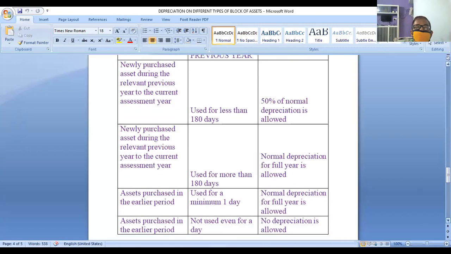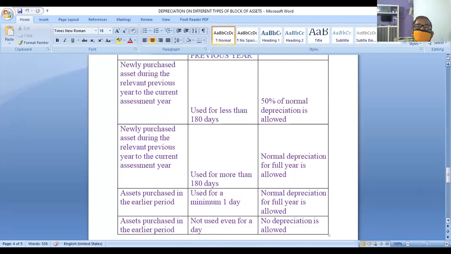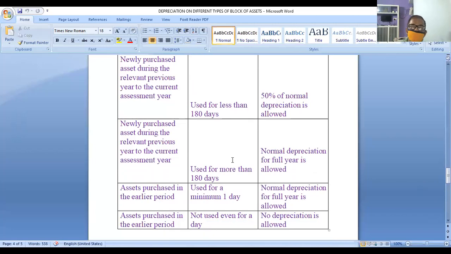Next, the same newly purchased asset during the last year compared to the current year, same heading, but if the asset is used for more than 180 days in the year, we can allow normal depreciation for the full year. Less than 180 days, only 50% of normal depreciation. Same condition if the asset is purchased in the previous year.